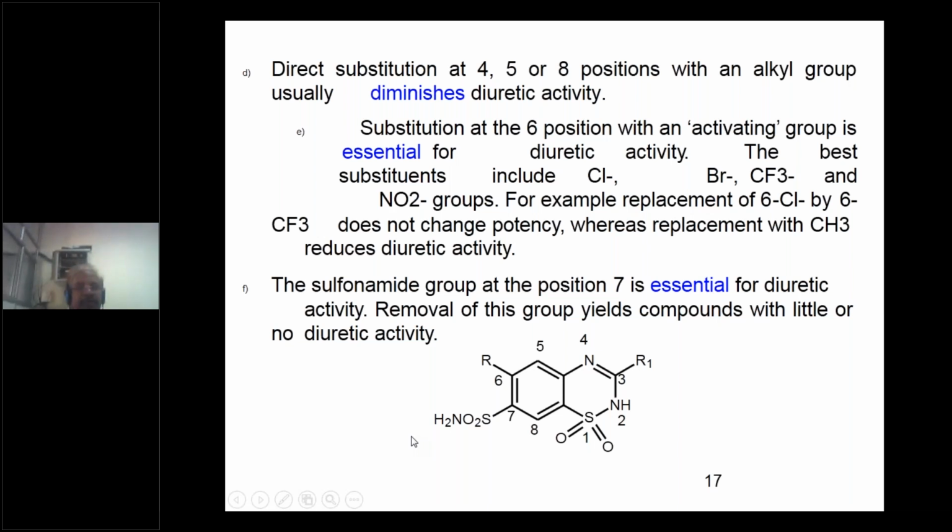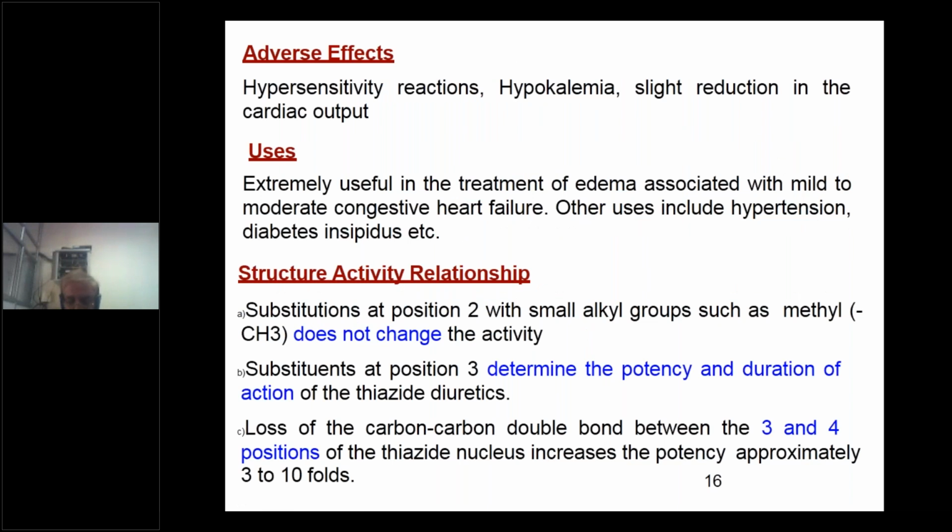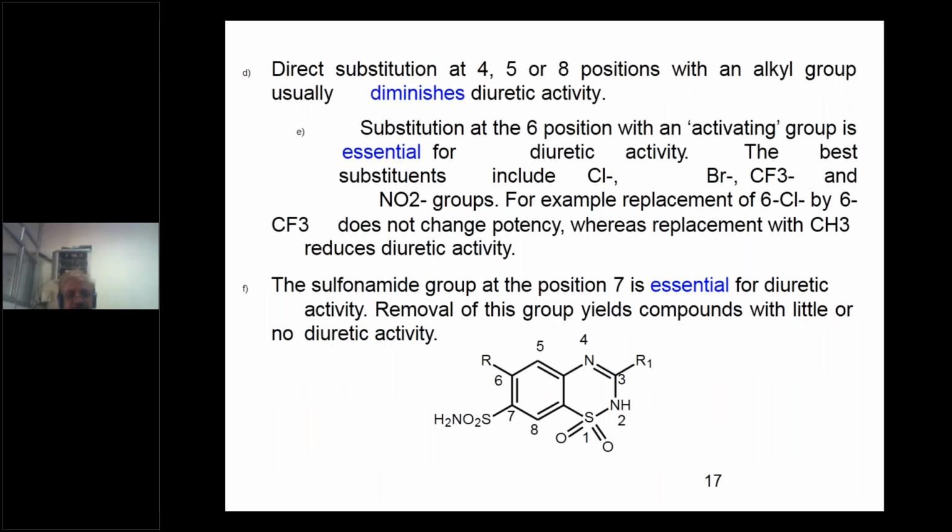Have you understood this SAR? Hello, students? Hello? Yes, sir. Is it clear? Yes, sir. Just you have to think of the structure, then we see the possibility of substitution when you make.